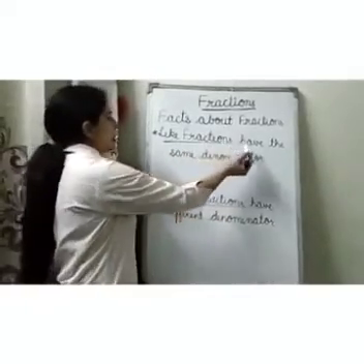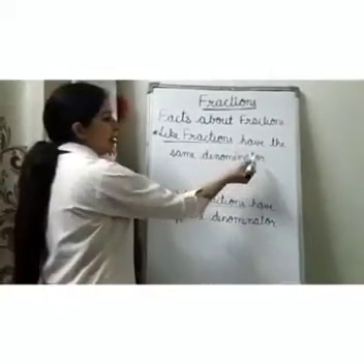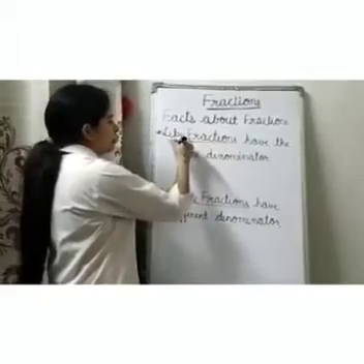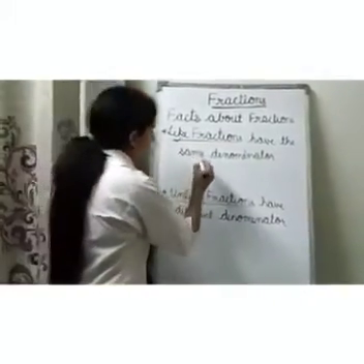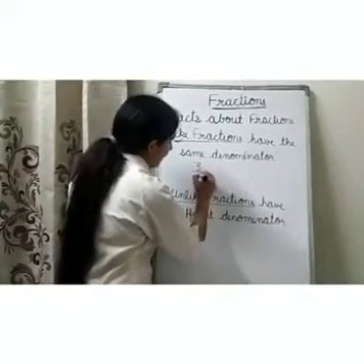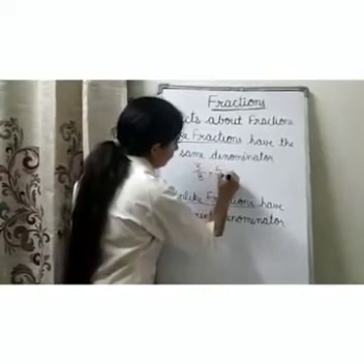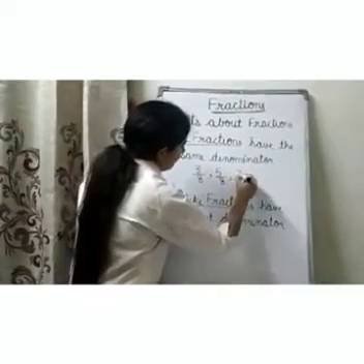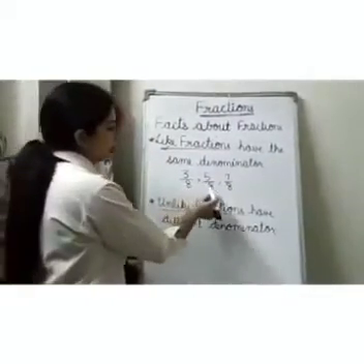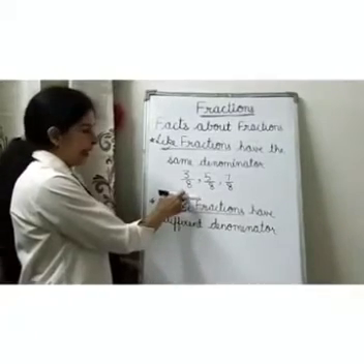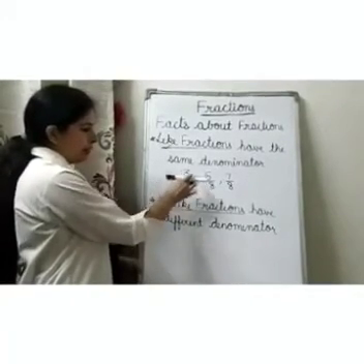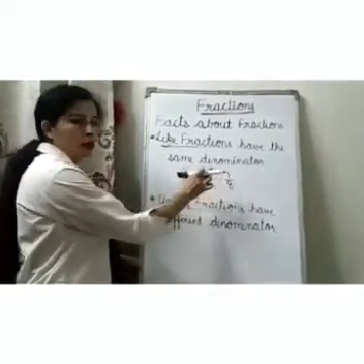Now we will discuss like fractions and unlike fractions. Like fractions have the same denominator. As the name suggests, like means similar. Suppose there are fractions 3 by 8, 5 over 8, 7 over 8. These 3 fractions have the same denominator, that is 8. 3 out of 8, 5 out of 8, 7 out of 8.